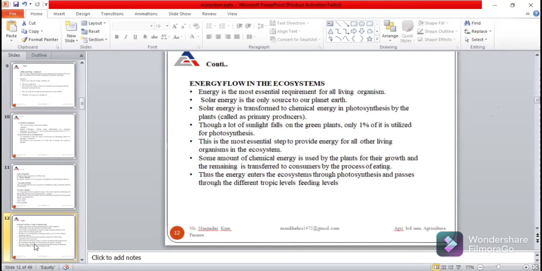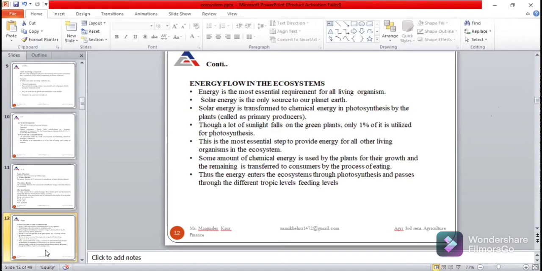Then green plants compose their food with the help of sunlight which falls on the green plants, and only 1% of the sunlight is utilized for photosynthesis, and the rest provides energy for all the living organisms. So chemical energy is used by the plants for growth, and in this way energy flows in an ecosystem.